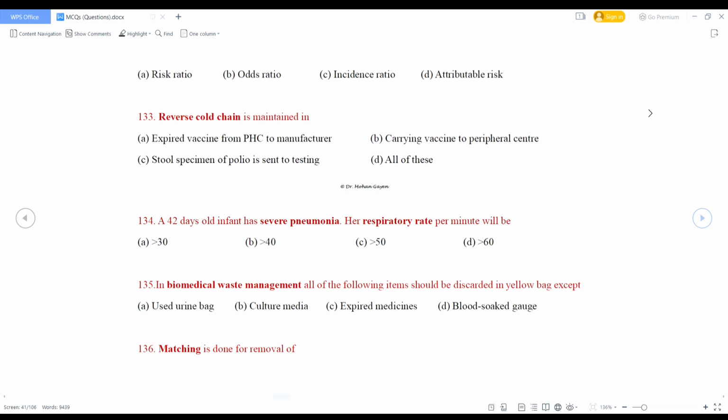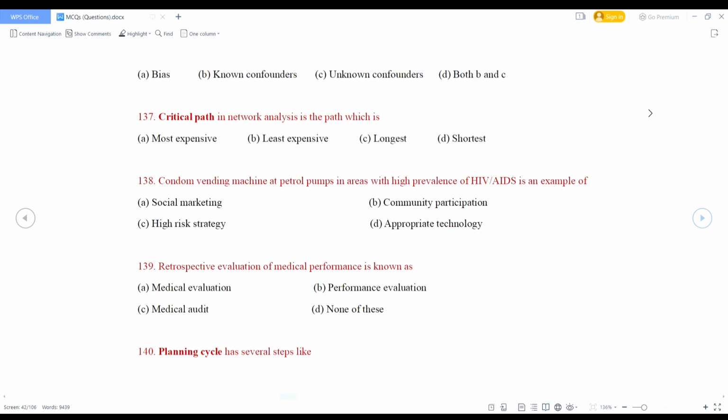Matching is done for removal of bias, known confounders, unknown confounders, or both B and C. So right answer is matching is done for removal of known confounders, and randomization is done to eliminate known and unknown confounders. Critical path in network analysis is the path which is most expensive, least expensive, longest or shortest.